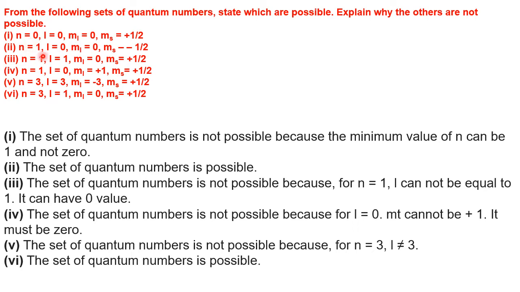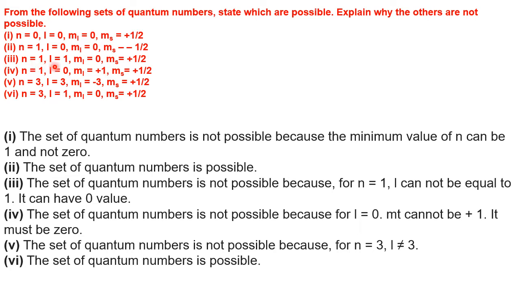Next, n equal to 1, l equal to 0, m equal to 0 and s equal to minus half. When n equal to 1, first shell, K shell. For n equal to 1, what is the l value? l can take 0 to n minus 1. So n minus 1 is what? n minus 1 is 1 minus 1. So l can take 0 to 0. So it is already taken 0. m is 0. Okay, this is possible. So this is possible. Okay, right.